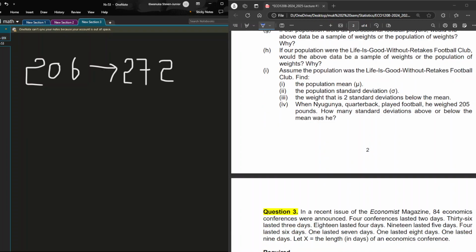We are being tasked to find out the mean, standard deviation, and the rest which follows here. So this brings us to a point I was trying to emphasize, that mean equals to what? Mean equals to summation of x out of n.